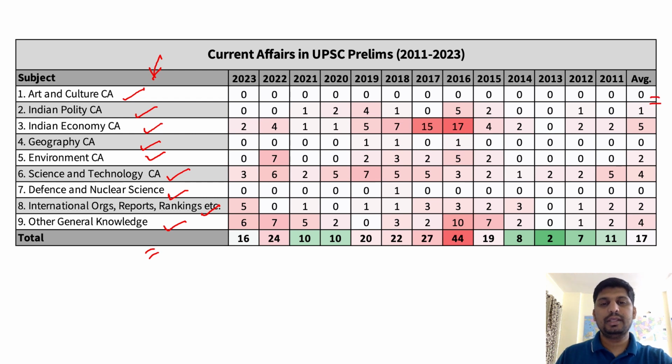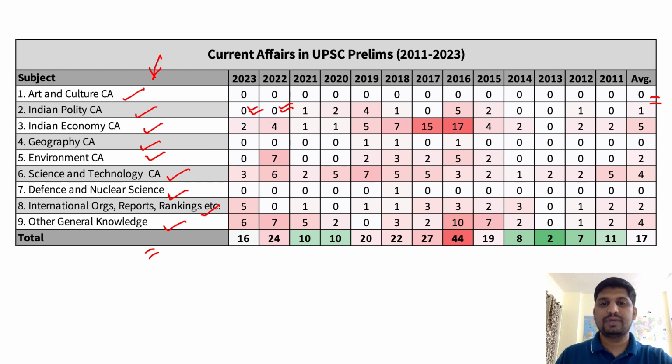For polity, if you see, for the last 2 years, there were no questions based on current affairs. Now this is surprising, but it's the fact. If you don't believe me, have a look at the question paper, see all the polity questions, and see if any of them is current affairs based, or whether you can answer them directly based on static knowledge.